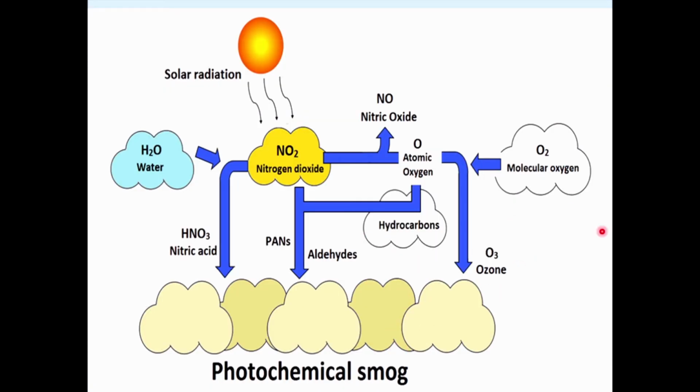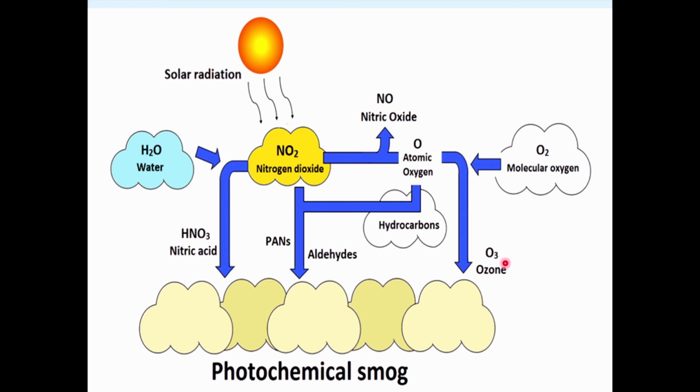So the same thing I have represented as a picture. We can see here, these are the emissions from the vehicular emission, nitrogen dioxide. So nitrogen dioxide gets converted itself, reduced to the nitric oxide and atomic oxygen, elemental oxygen. So this nitrogen dioxide, that is vehicular emission, gets converted into NO plus O. This O, elemental oxygen, combines with molecular oxygen to get converted to the ozone.